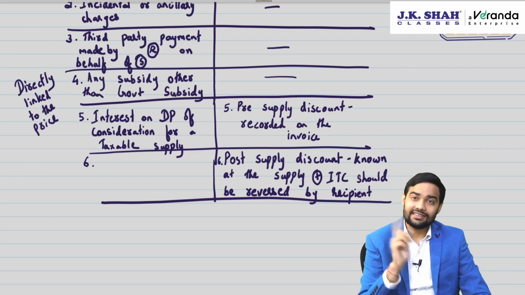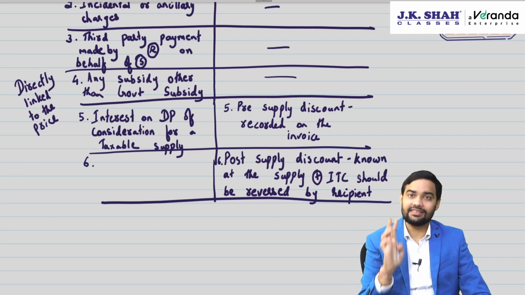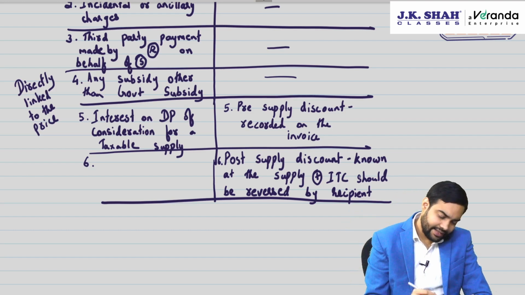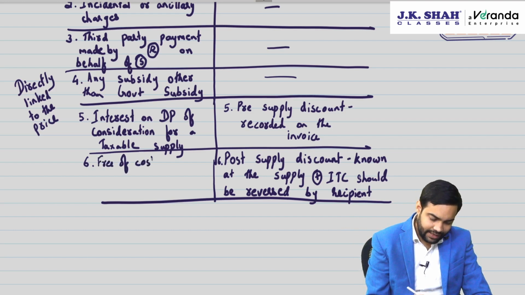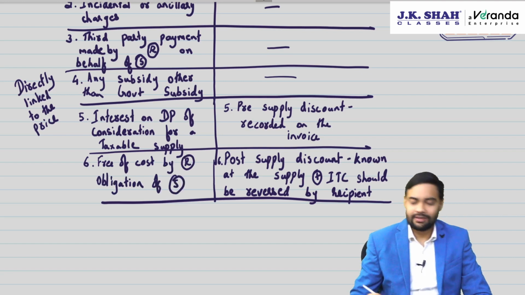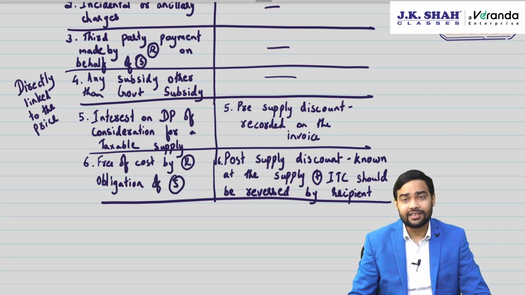Only then the supplier will be able to reduce his output. Then any material which is given free of cost by the recipient, which was the obligation of the supplier, and it is obvious, suppose something was the obligation of the supplier, then the supplier should have taken care of it.